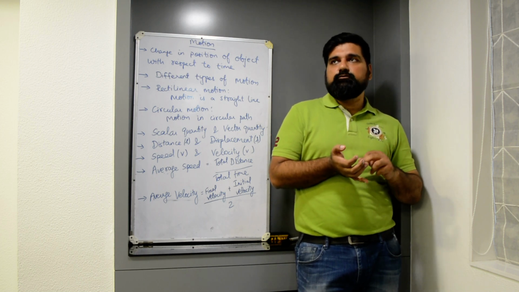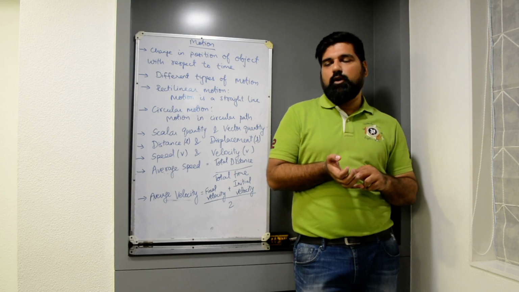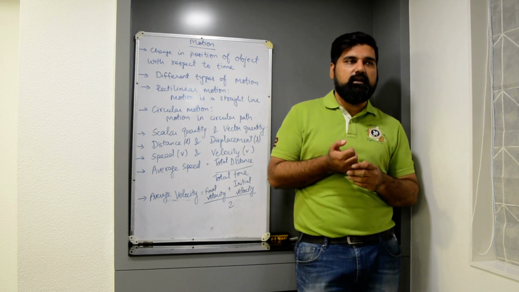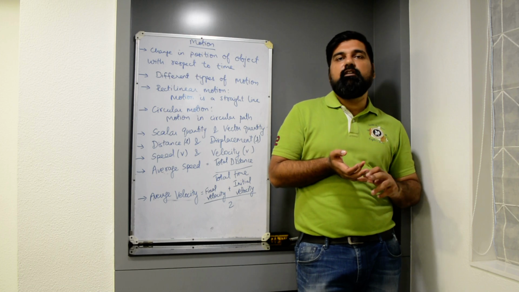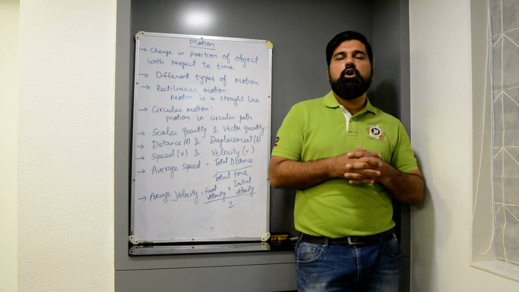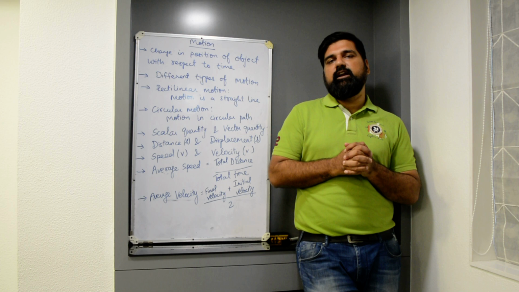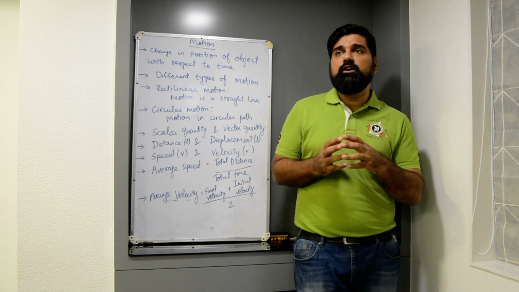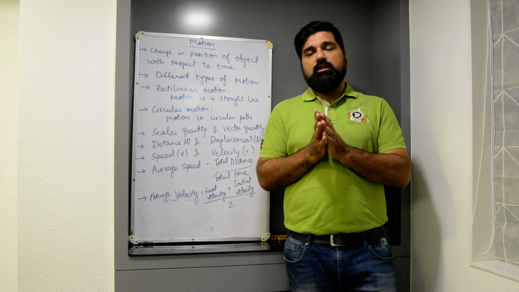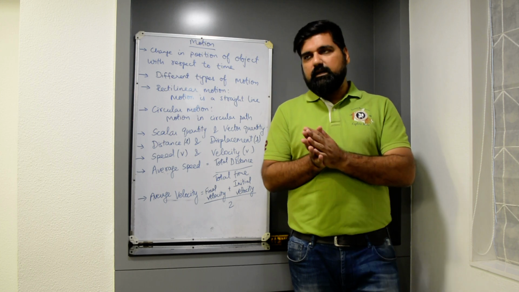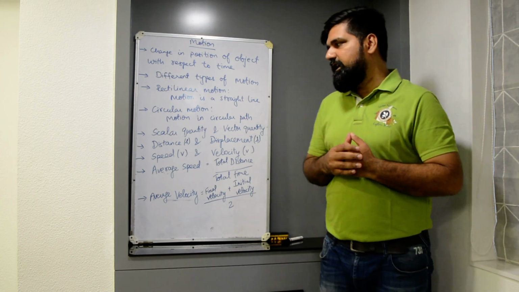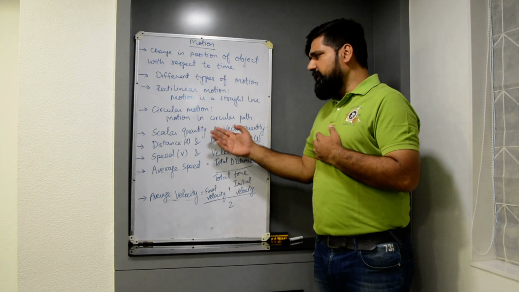Then we have displacement, which I'll get to in a short while. Then we have velocity and acceleration. All these are examples of vector quantities. The words velocity, acceleration, displacement will be covered later in the chapter. So let us move ahead.